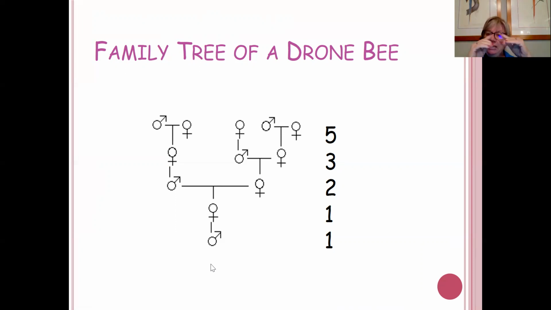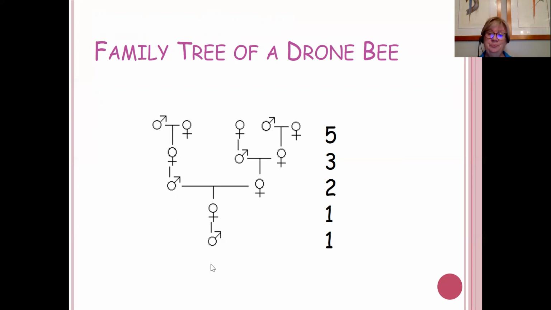But that queen is female, so she comes from two bees. I mean, she comes from an egg that was fertilized. So she has a male and a female parent. The male comes from an unfertilized egg. The female comes from a fertilized egg. Work your way backwards. And at each generation, count the number of bees in that generation. It's the Fibonacci sequence. Isn't that amazing?